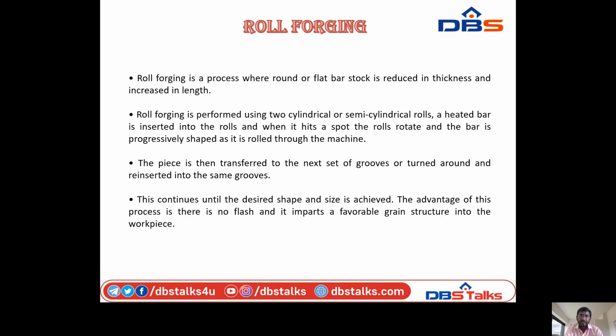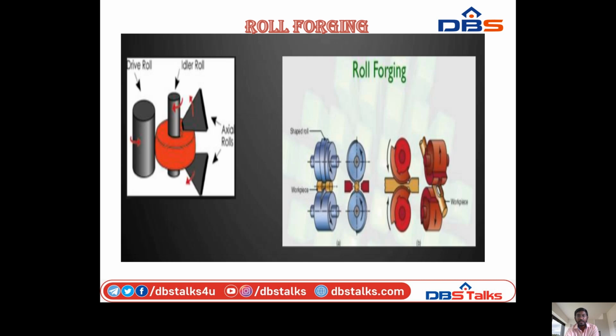The piece is then transferred to the next set of grooves or turned around and reinserted into the same grooves. This continues until the desired shape and size is achieved. The advantage of this process is that there is no flash, and it imparts a favorable grain structure into the workpiece. So we can see the diagram. So this is the rolling process.